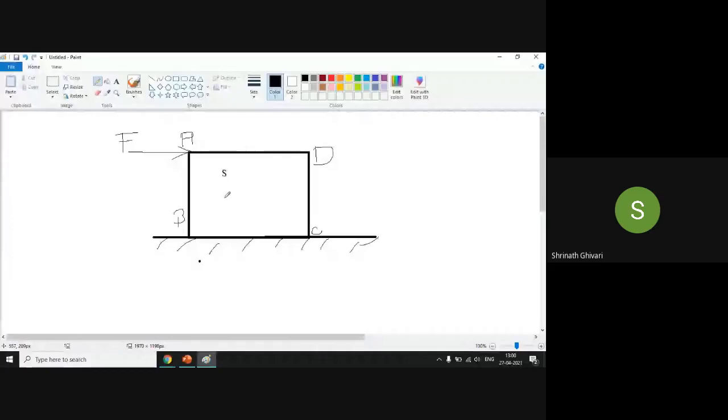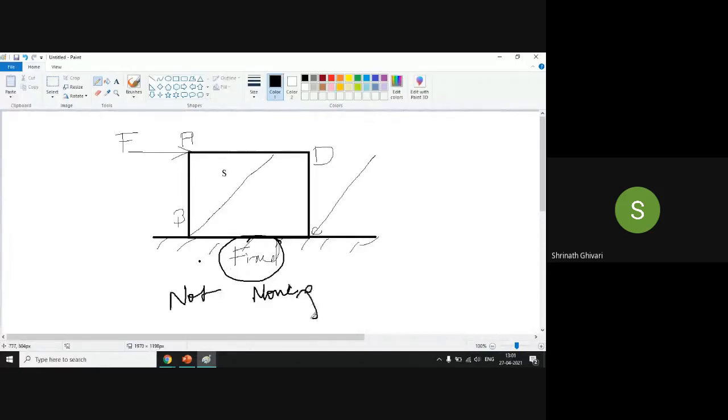It will not move because at the bottom I have fixed it. How will it move? It won't be able to move.